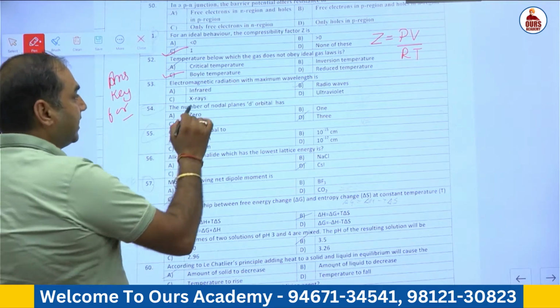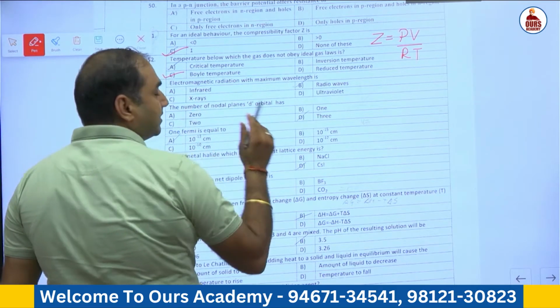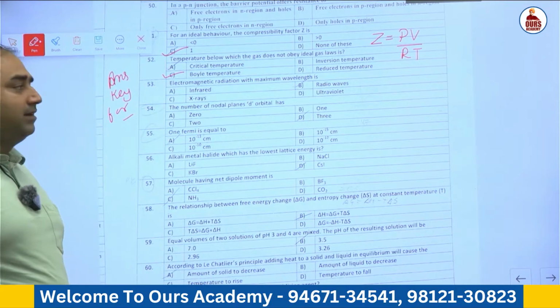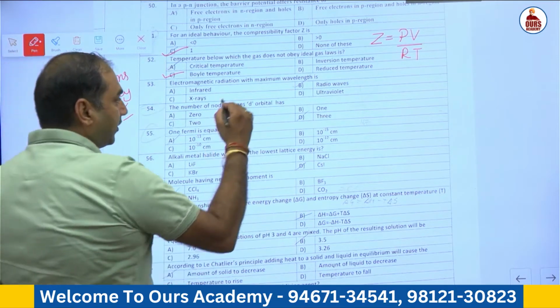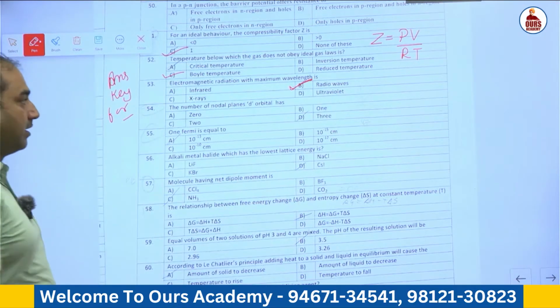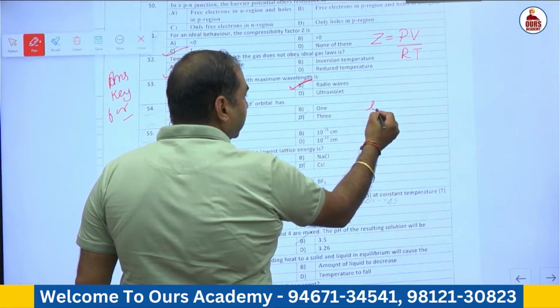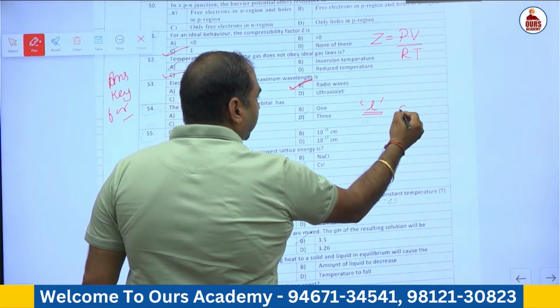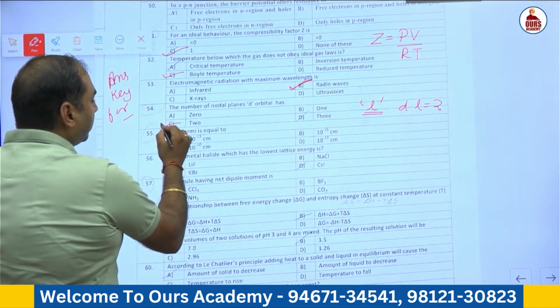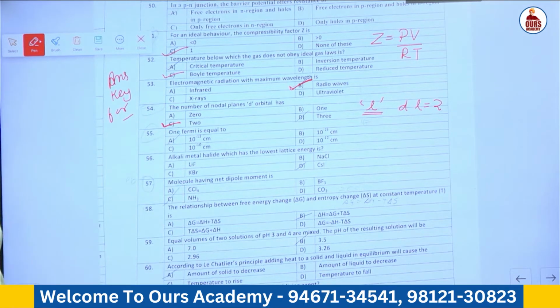Electromagnetic radiation, next one. Among these, the sequence is X-rays, gamma rays, visible, UV, infra, radio. So which one possesses a higher wavelength? Radio waves. Number of nodal planes is given by the formula L. For D, the value of L is equal to 2. Hence, the number of nodal planes in D orbital is 2.